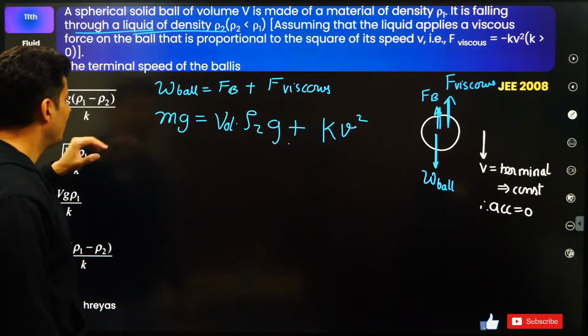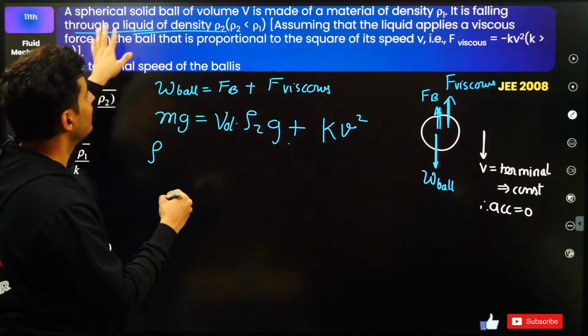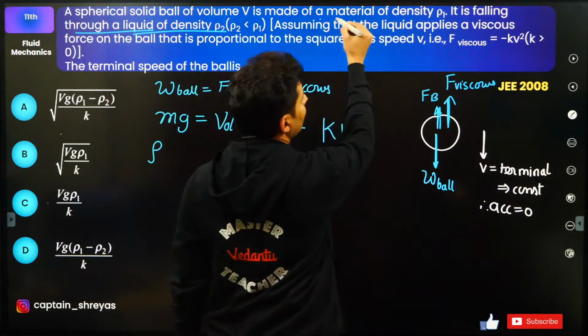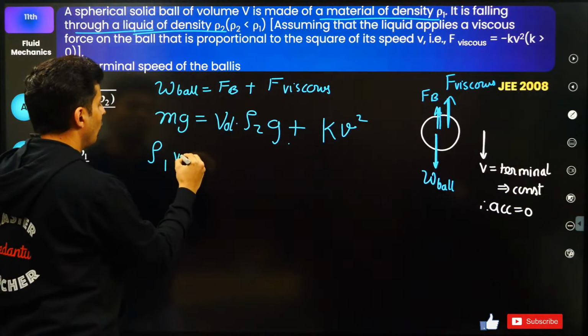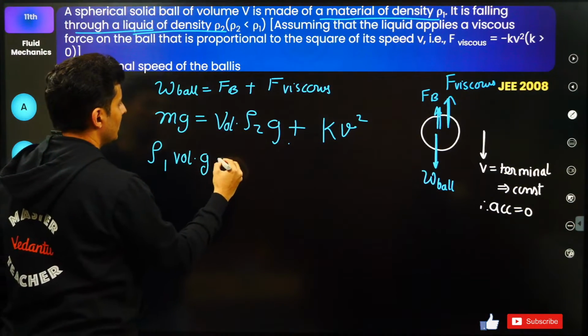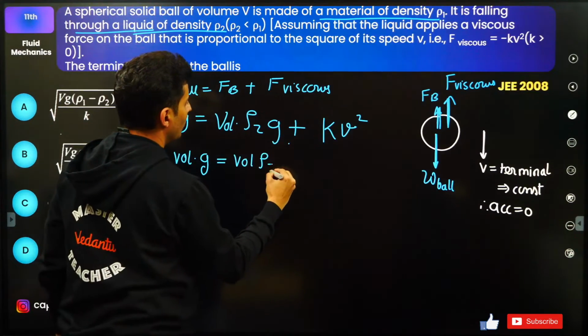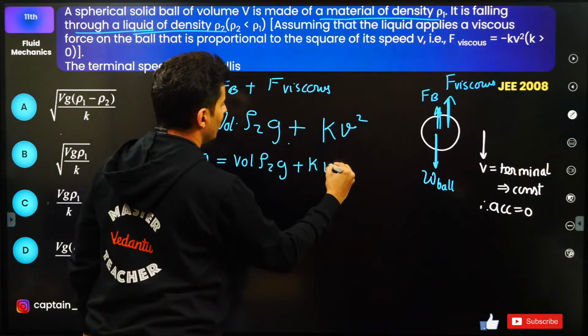What is the mass of the ball? Mass is density of the ball times volume. Density of the ball material is ρ1. So density into volume into g is equal to volume into ρ2 into g plus k into speed square.